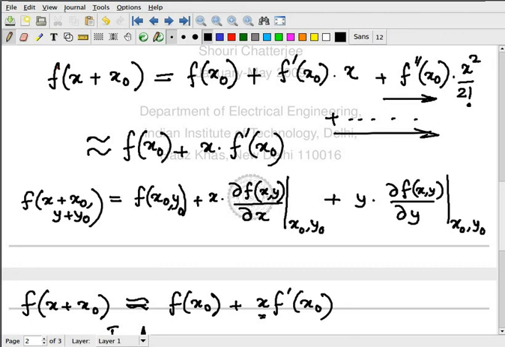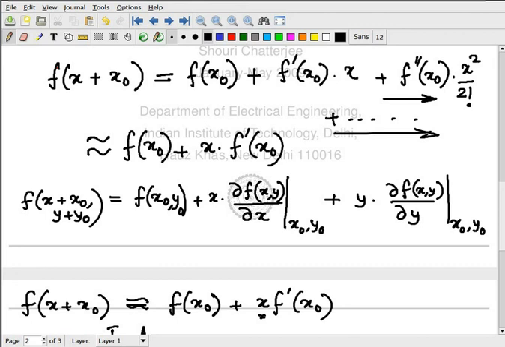If you say 1 millivolt, not valid. If you say 1 microvolt, not valid. It's valid only for infinitesimally small quantities. Otherwise, you have to take into account higher order terms of the Taylor series, which is impractical. We don't want to take into account higher order terms in the Taylor series. That's why we are doing this.